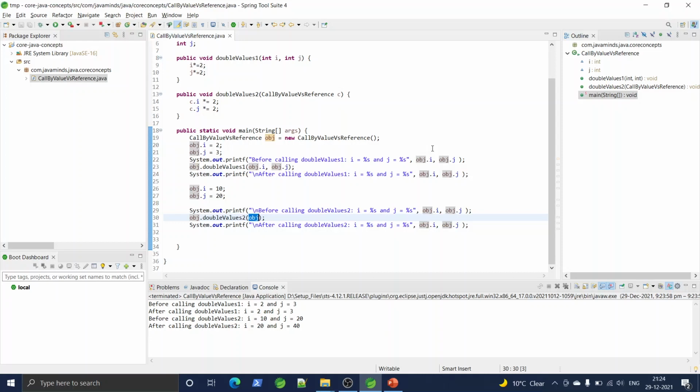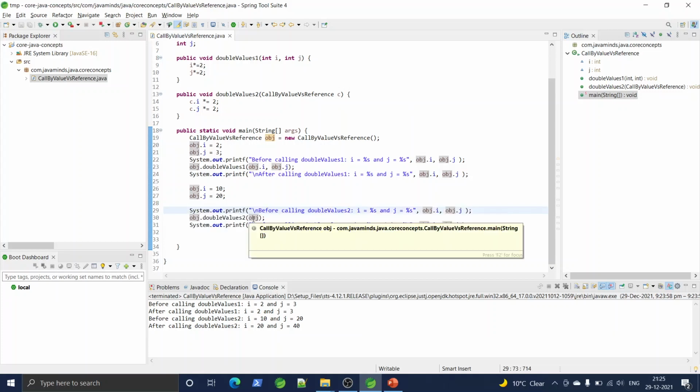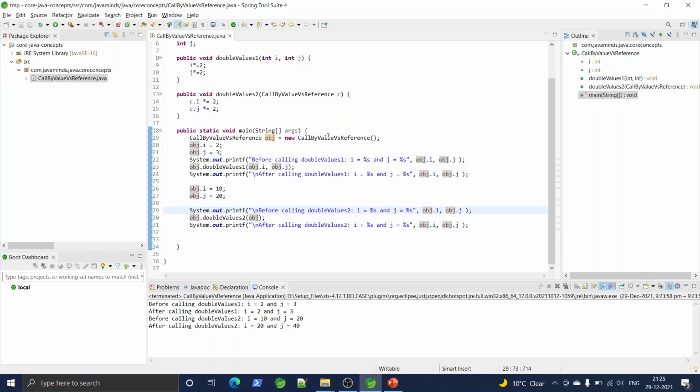Ideally, this call by reference concept is also internally call by value only. What I mean here is, when I created an object, I got a reference obj.